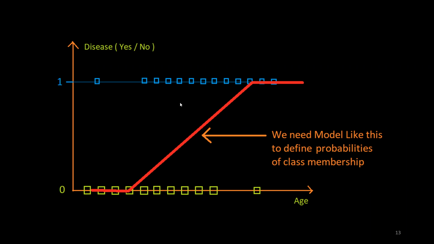So in this lecture, we learn about the limitations of the regression model. We see that regression model can perform classification up to some extent, but it cannot return the probability of every data point between 0 and 1. On the other hand, we need this kind of model which should not go beyond 1 and it should not go before 0. So this kind of model we need to adopt, and we see how this kind of model fulfills the requirement of logistic regression.